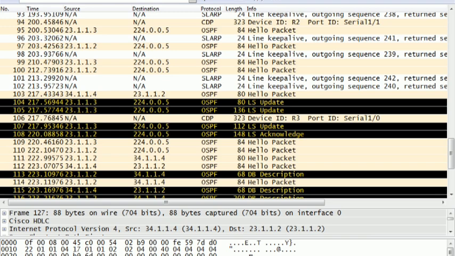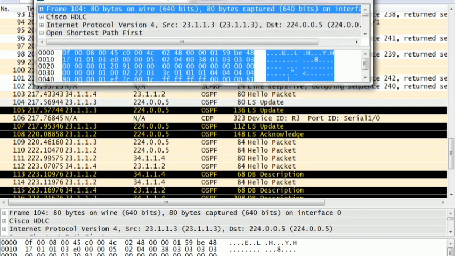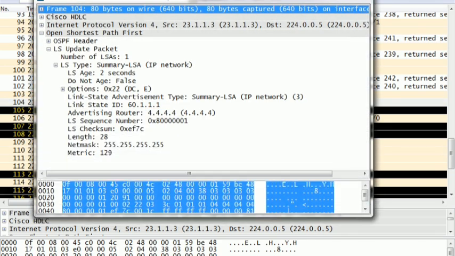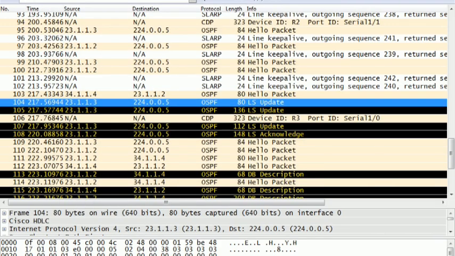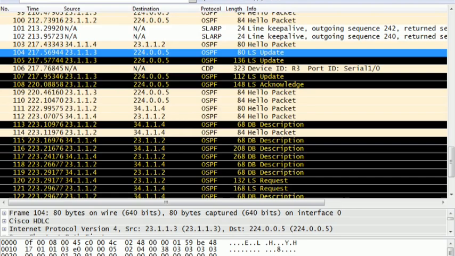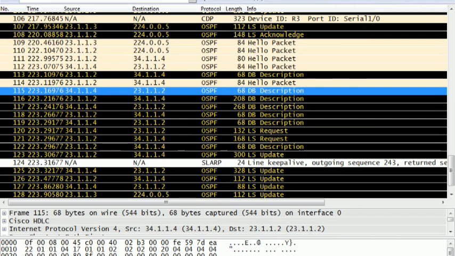So this time let's do one thing. This update is generated by, let me show you. This is also a summary LSA, that's not good actually. Wait.